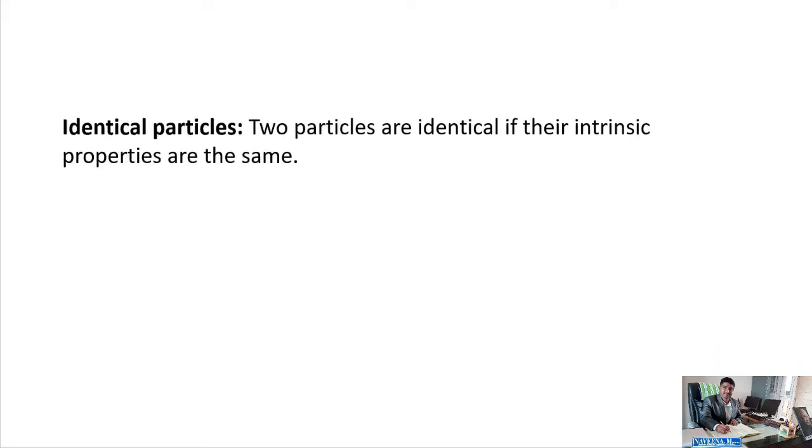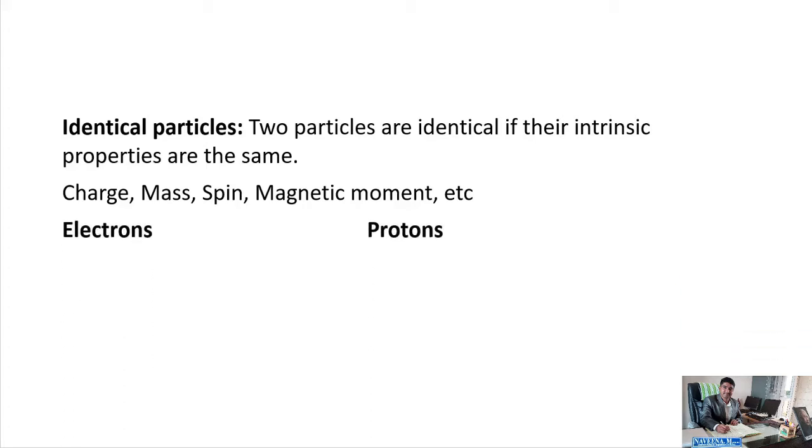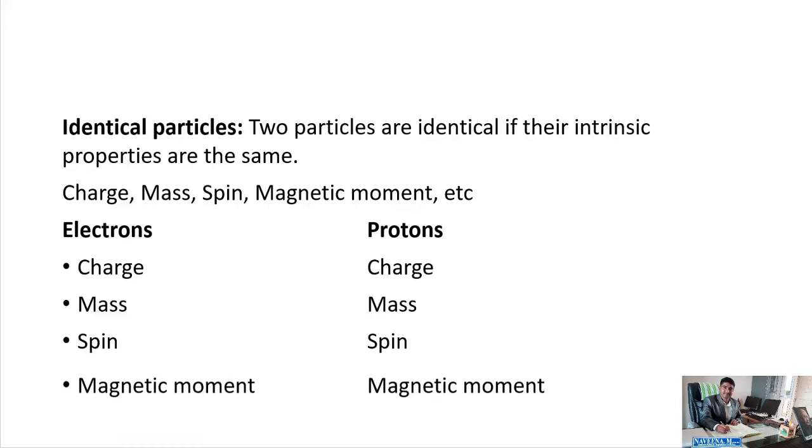What are identical particles? Two particles are identical if their intrinsic properties are the same. The intrinsic properties are charge, mass, spin, magnetic moment, etc. All electrons are identical and also all protons are identical because all electrons have the same charge, same mass, same spin, same magnetic moment.